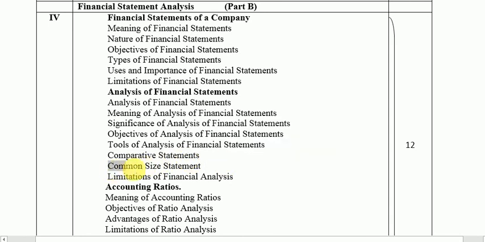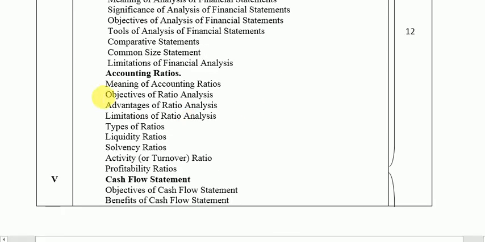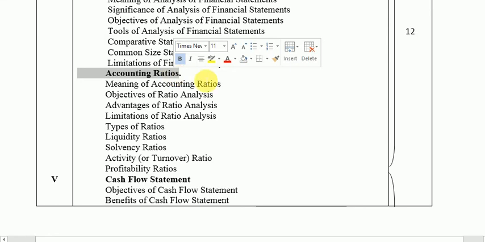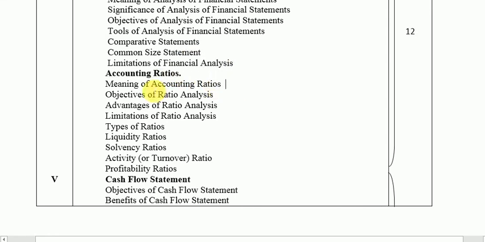So Unit 4 under Part B is 12 marks, and Unit 5 under Part B is 8 marks. Altogether, the total of Part B comes to 20. And here is where your question paper will be of 80 marks: 60 marks from Part A and 20 marks from Part B. So the entire question paper of the AISSCE Boards Examination 2021 will be of 80 marks, and the bifurcation is Part A 60 marks and Part B 20 marks.